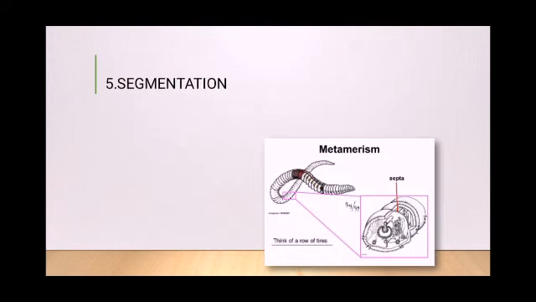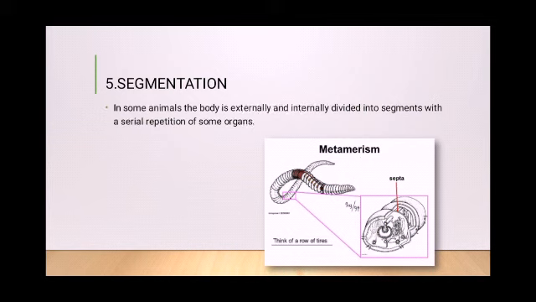There are further some more criteria based upon which organisms can be classified. So the next one is segmentation. In some animals, the body is externally and internally divided into segments with serial repetition of some organs. For example, in the case of earthworm, the body shows a pattern called metameric segmentation, and the phenomenon is called metamerism. You can see here that each part is called a metamer, and each metamer consists of the repetition of some organs. Not all, but at least some organs will be repeated, and this type of segmentation is called metamerism.